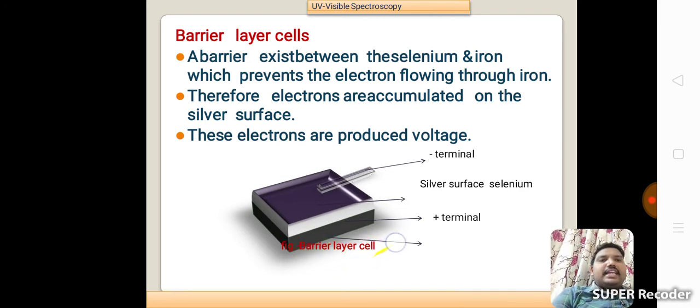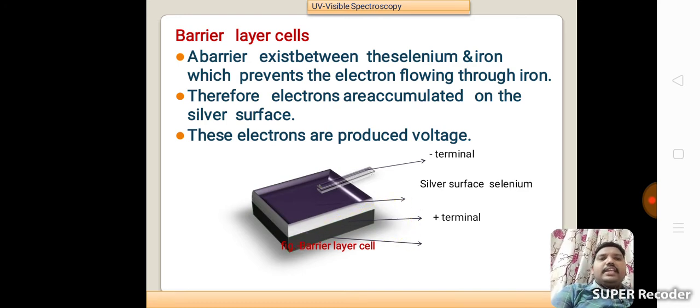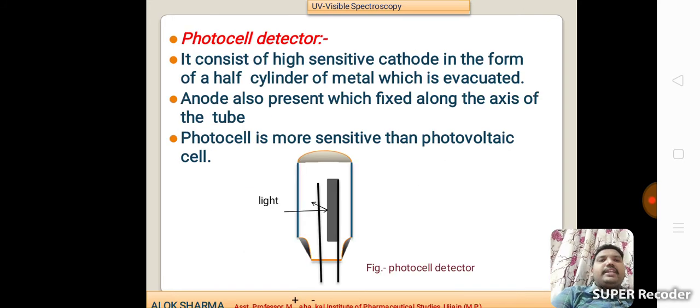It has the silver surface, selenium, and this is the terminal chamber. That is the detector purpose of the barrier layer cell.